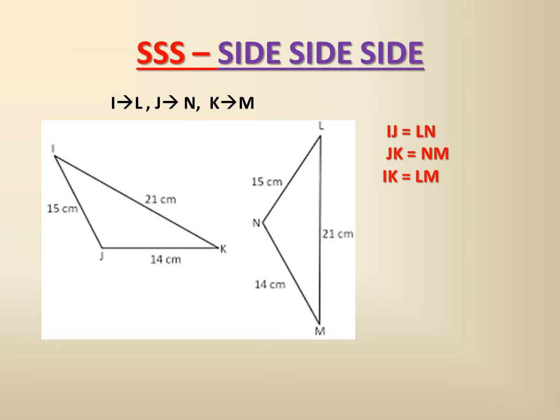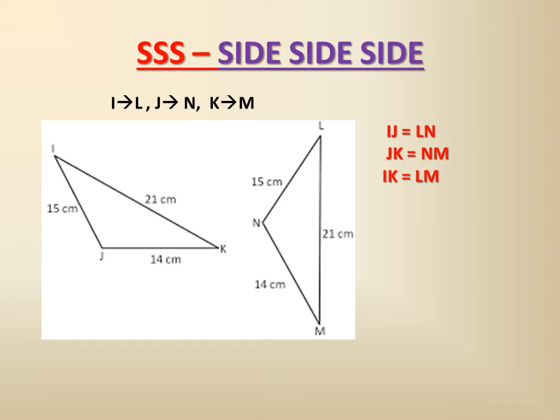Now in this case, it is a very interesting picture. If you see these two triangles, JLK and MNL, all of a sudden you might say that these two triangles are non-congruent. But here, I say these two triangles are equal. You see IJ is 15 centimeter, and in the other triangle LN is 15 centimeter.